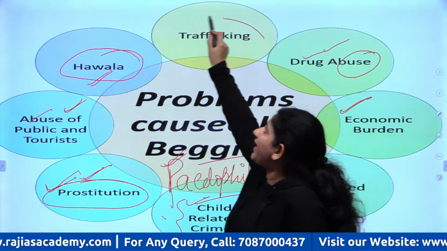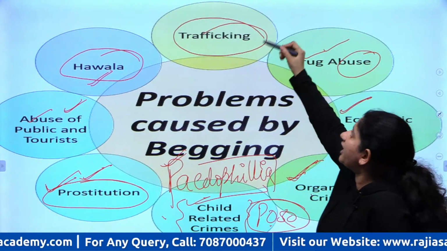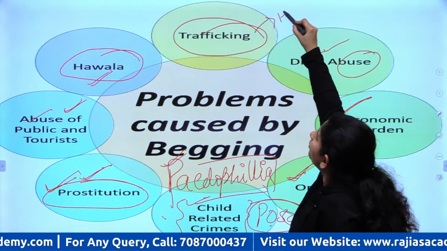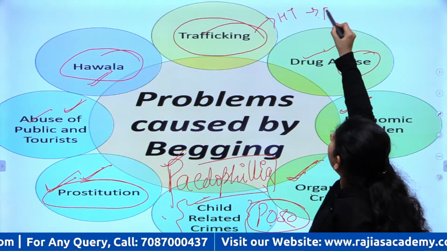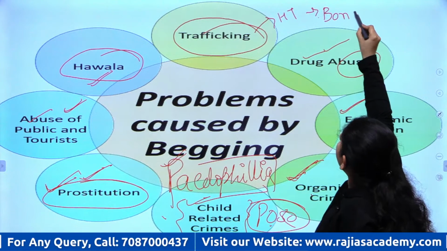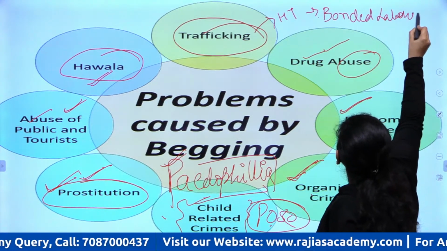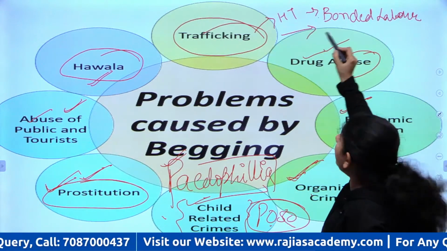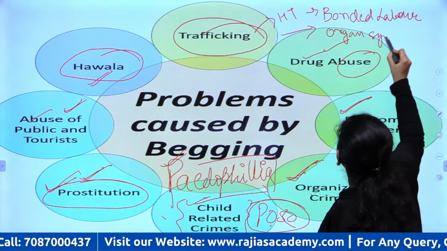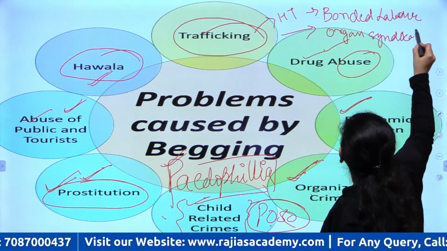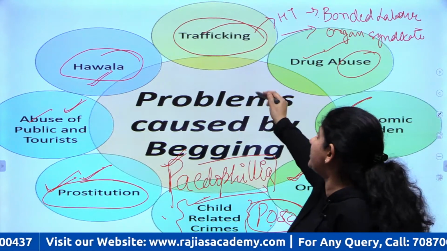Now beggars become a huge part of trafficking. In trafficking, there is human trafficking, where they are forced to do bonded labor, or they become a part of the organ syndicate, where they are killed and their body parts are sold at a very high price in the West, right?